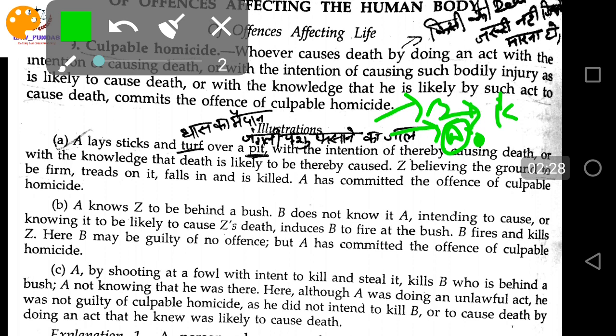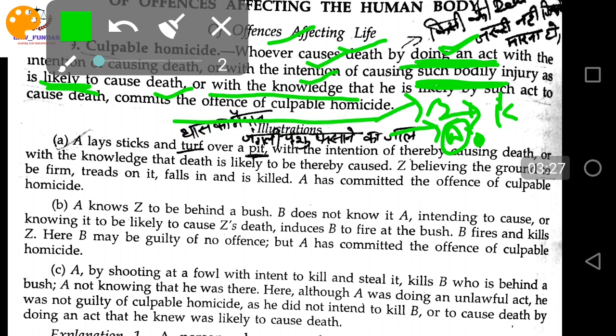It says culpable homicide: whoever, any person, causes death by doing an act with the intention of causing death, or with the intention of causing such bodily injury as is likely to cause death, or with the knowledge that he is likely by such act to cause death, commits the offense of culpable homicide. One has intention and does the act knowing that what I am doing is wrong and I am killing a person.